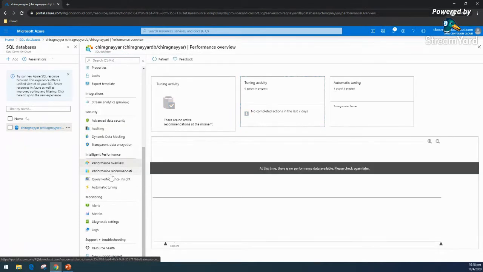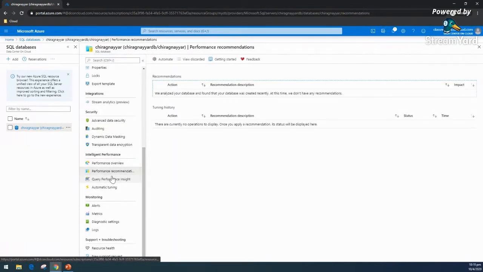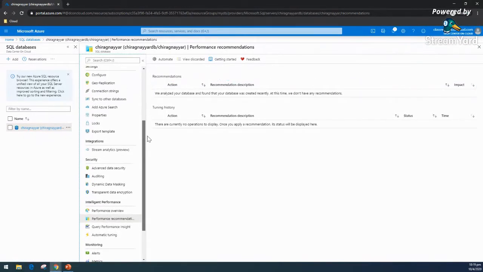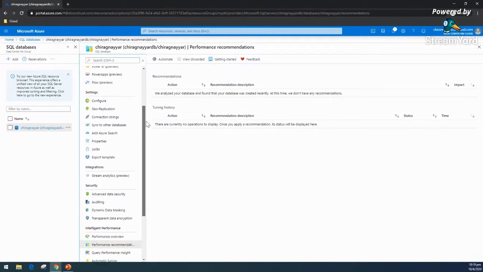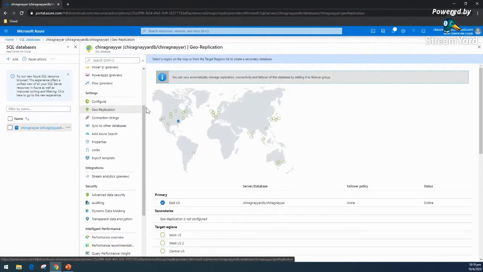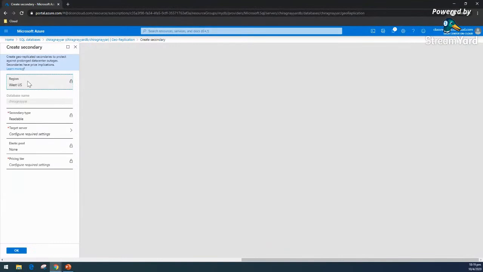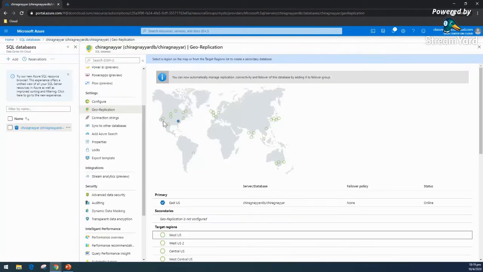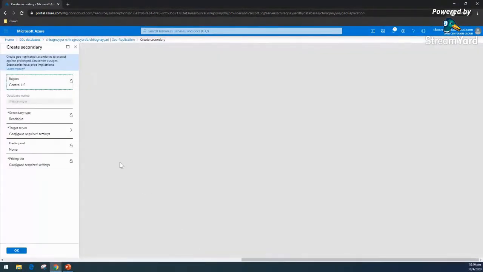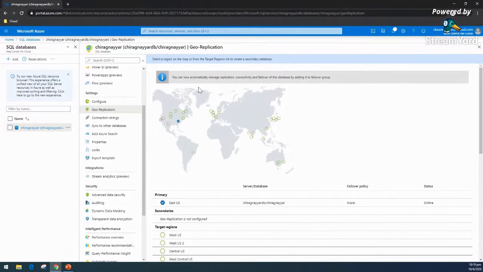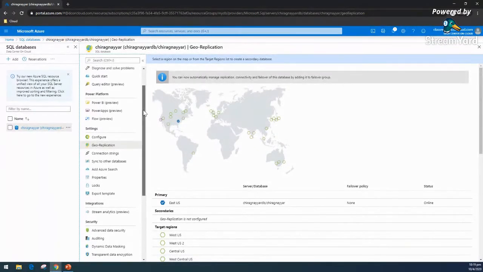And performance-wise, these are the options it is giving: automatically, with the pattern, again those kinds of machine learning things provided out of the box by Microsoft. It will give a lot of insight on what needs to be done and what we can change. And for the geo-replication part, if I want to set it up with some region pair, let's say I want my database to replicate to a West US region, and it will be read-only, I can create that here easily. Right now it is giving the option, let's say I want some central and other multiple locations, and it is possible from the Azure SQL database.